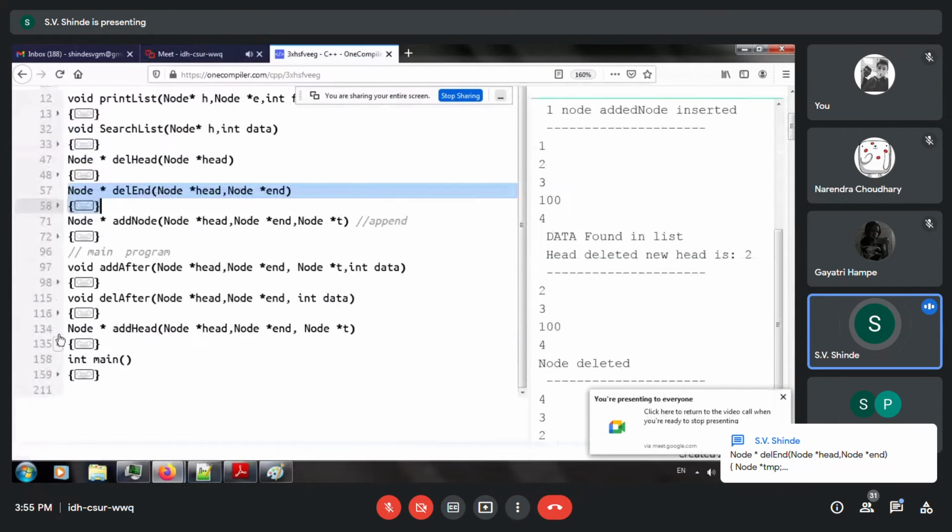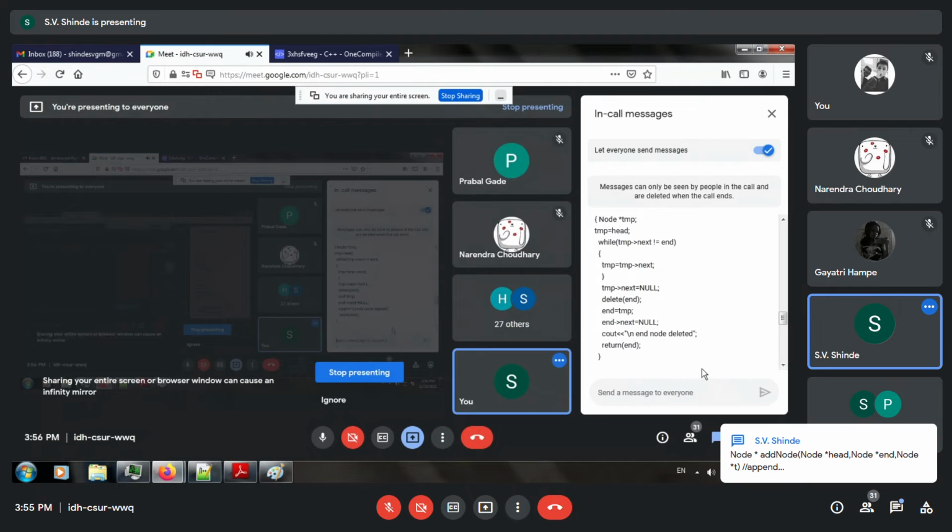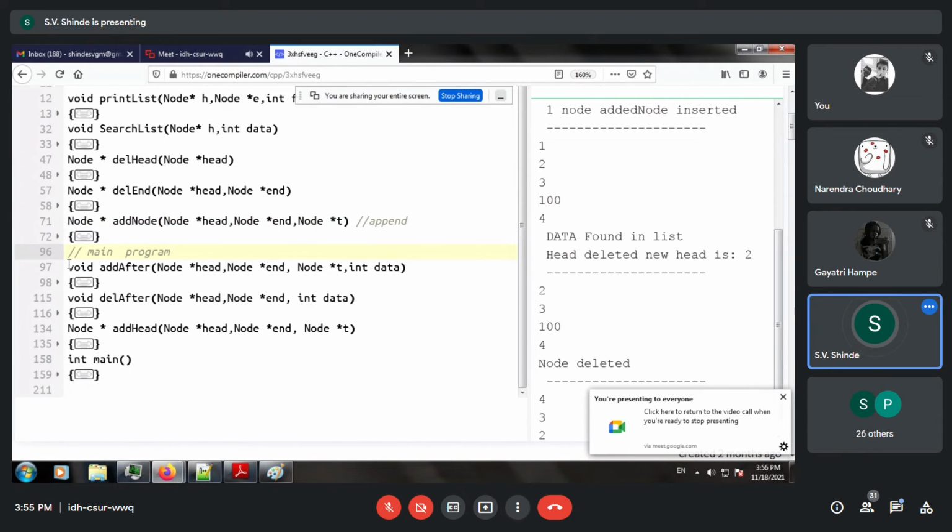Next program is about adding nodes to the linked list. So small programs make it easy to learn. Once you develop the outer view of the program, then it will be more flexible.